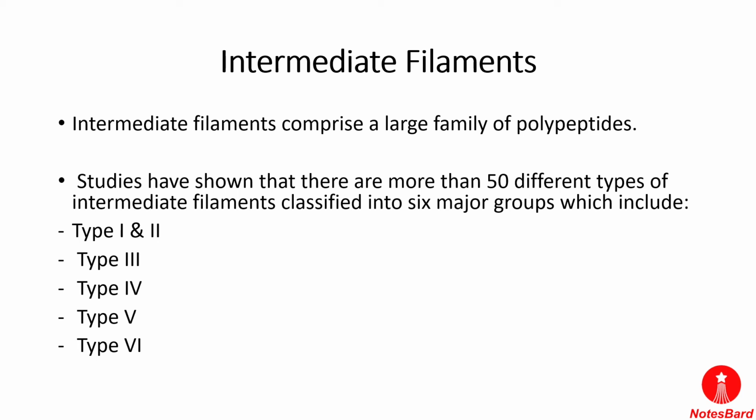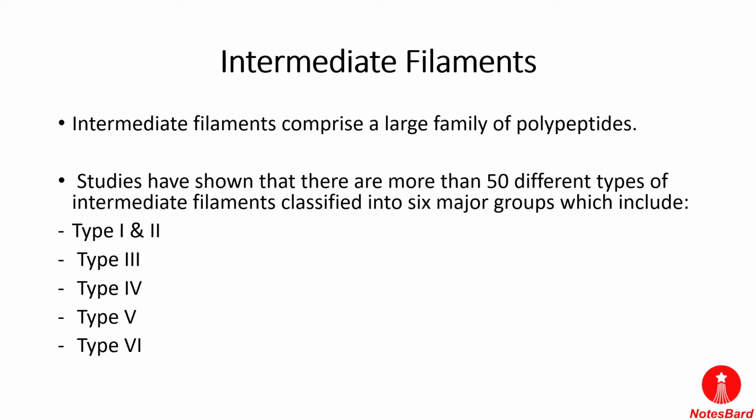They are intermediate because microfilaments are about 7 nanometers, and microtubules, which are the largest, are about 25 nanometers. So intermediate filaments are between the two, ranging from about 8 to 10 nanometers.